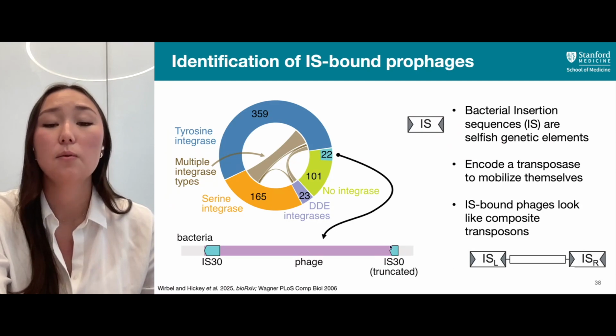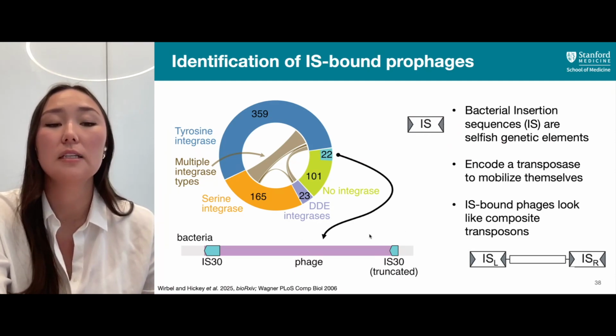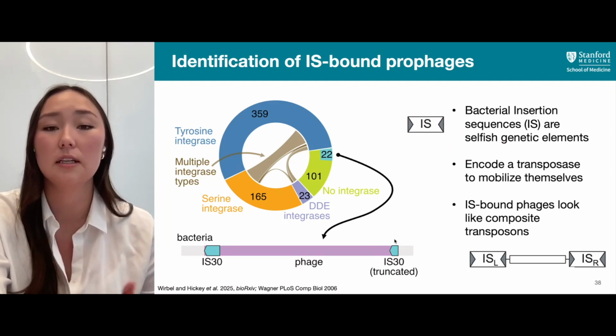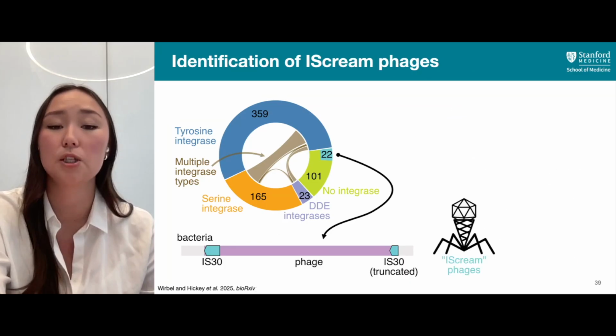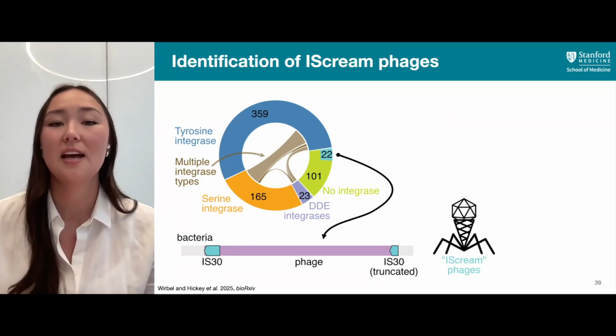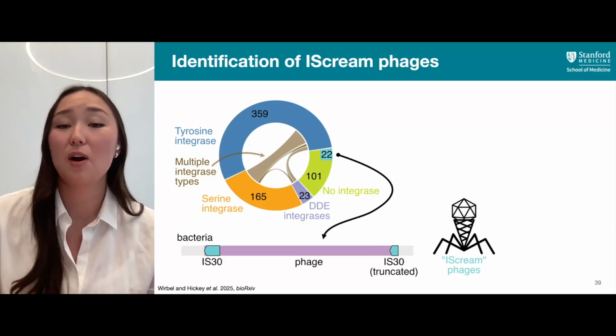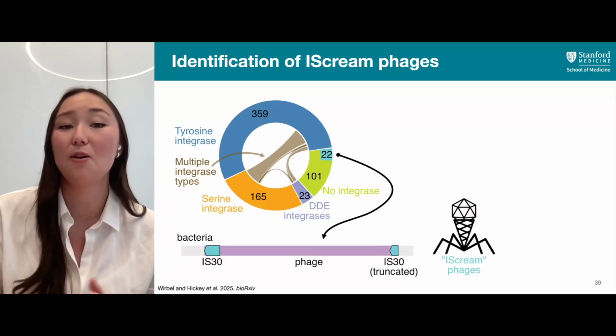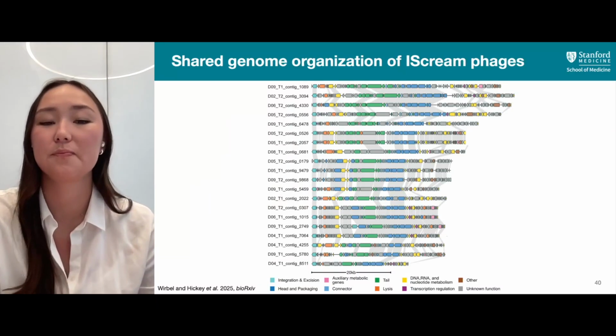in which this IS encoded transposase can actually mobilize this entire region the same way it would mobilize itself. And so we were really excited at the potential for these phages to use these IS30s as their integration and excision machinery. And these we have affectionately named as IScream phages, as an homage to the Cre recombinase, which has been very useful in molecular biology and was also derived from a phage genome.